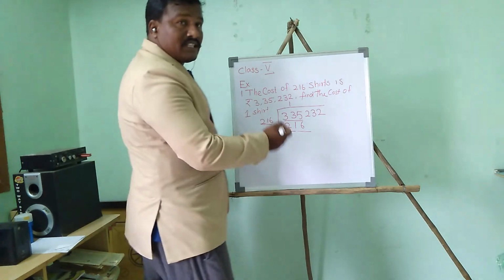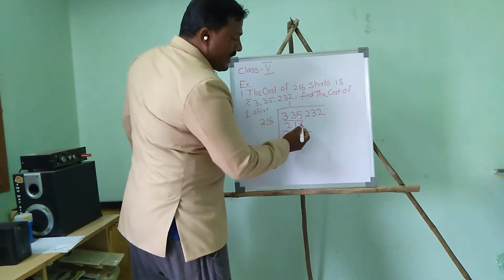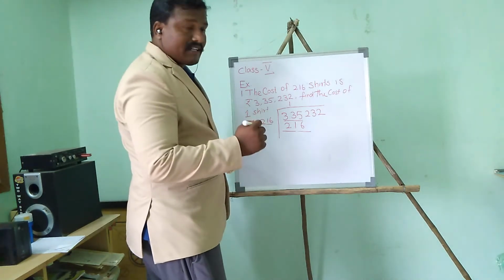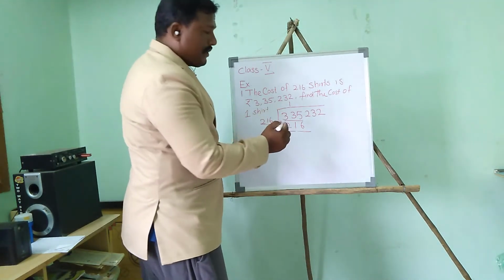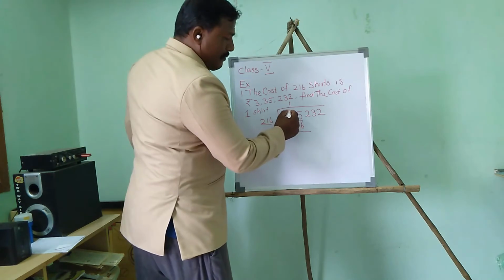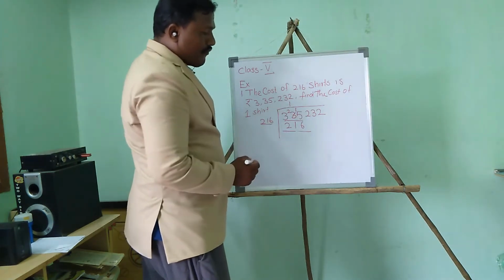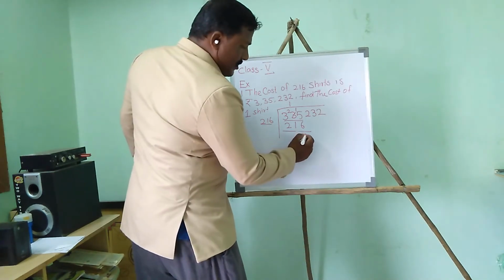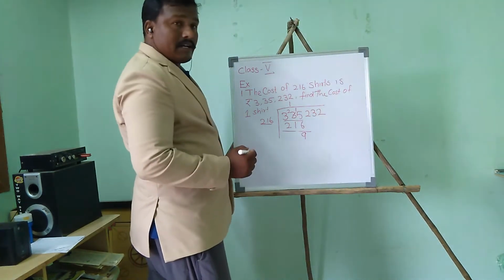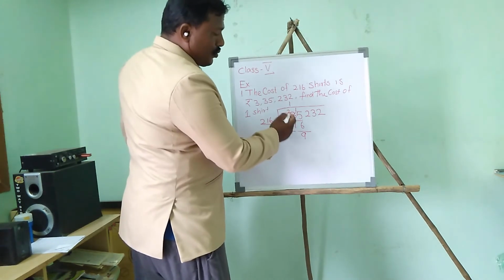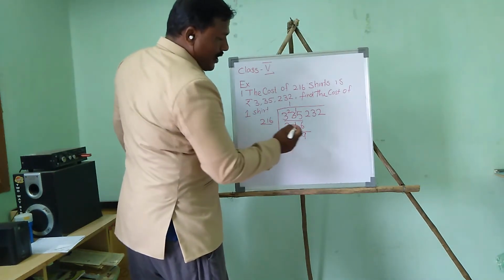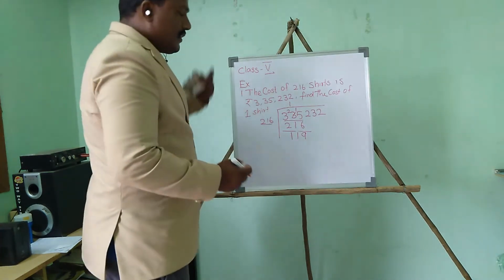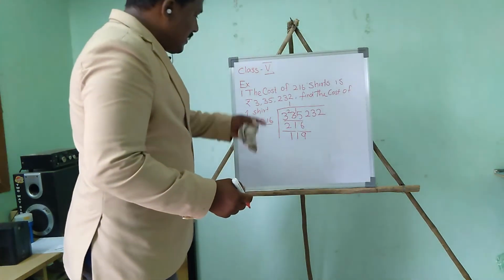Now we have to subtract. 5 minus 6 we cannot subtract, so we have to borrow from the nearby number. Here 2 becomes 1, and 15 minus 6 gives 9. So 9 is the remainder. Now 2 minus 1 is 1, and 3 minus 2 is 1. This is the final remainder.